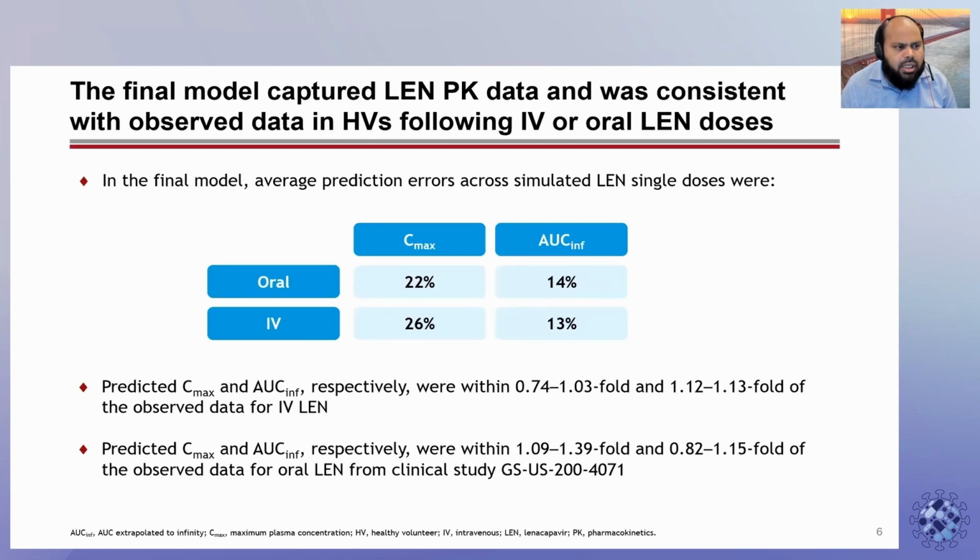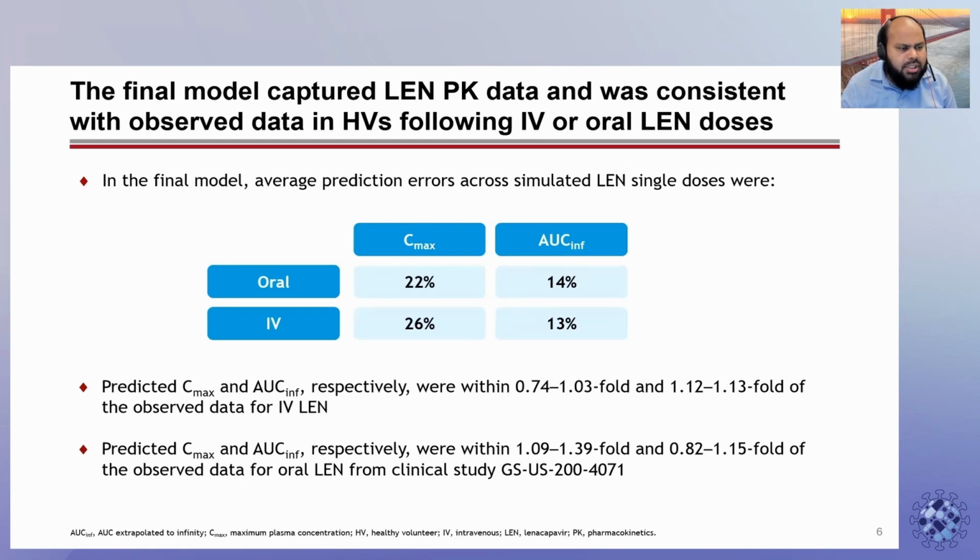In the final model, average prediction errors across simulated single IV doses of Len were 26% for Cmax and 13% for AUC infinity. The predicted Cmax was within 0.74 to 1.03 fold of the observed data for IV administration, and predicted AUC infinity was within 1.12 to 1.13 fold of the observed data.